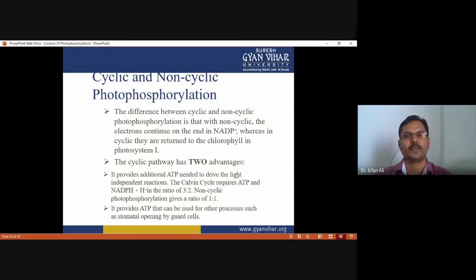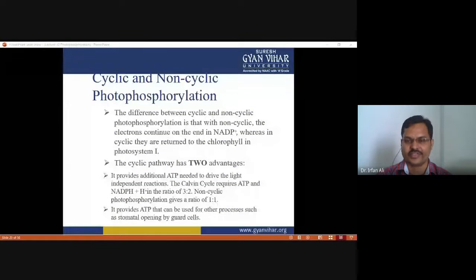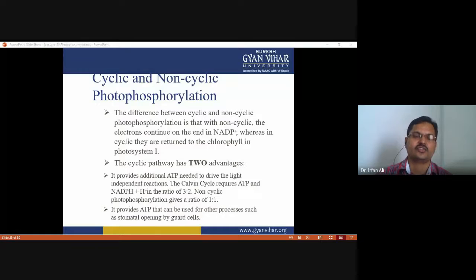So what is the difference between cyclic and non-cyclic phosphorylation? The difference is in the process: with non-cyclic, the electron continues on to the end in the NADPH. So electrons are consumed for the production of NADPH. Whereas in cyclic, they are returned back to the first photosystem. As you see in the figure, the cyclic pathway has an advantage in that it provides additional ATP needed to drive the light-independent reaction.